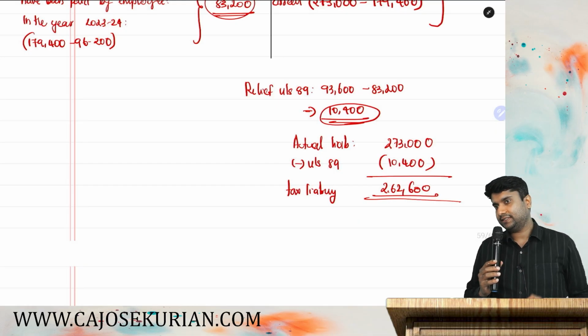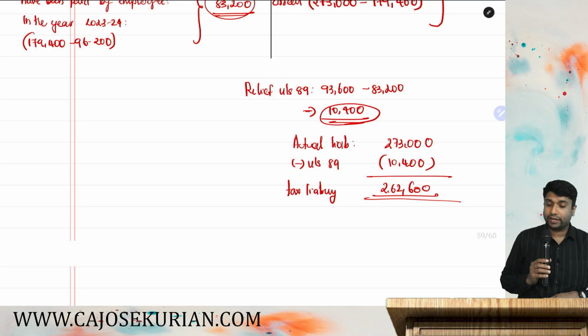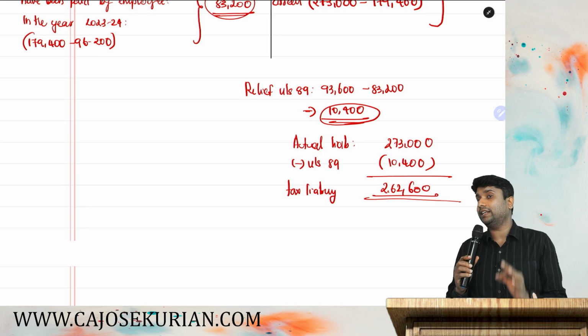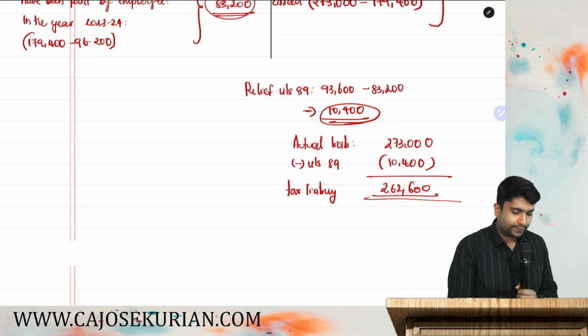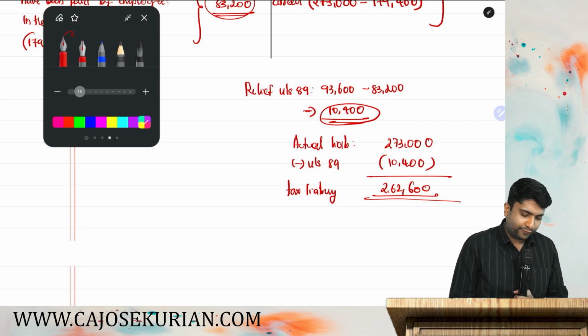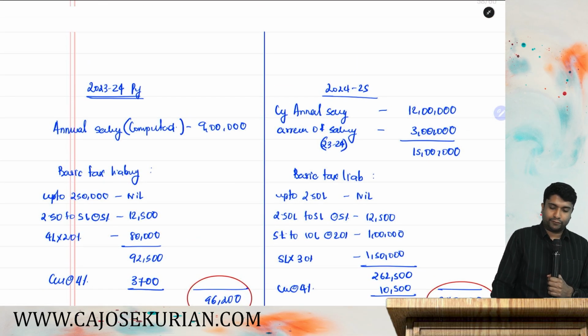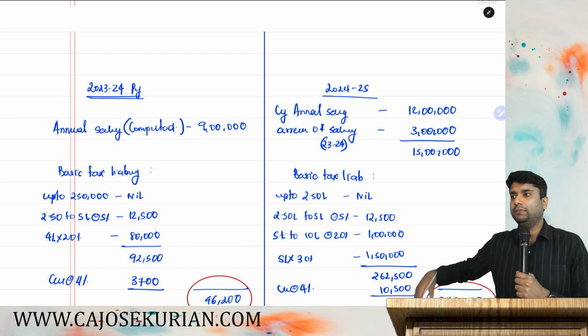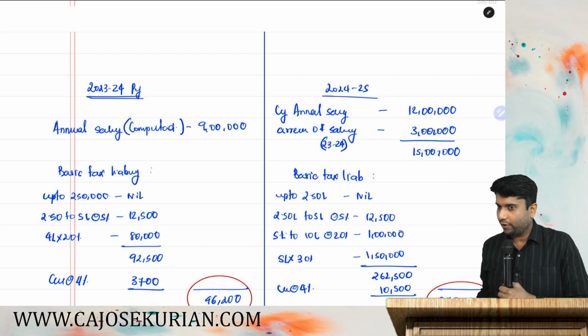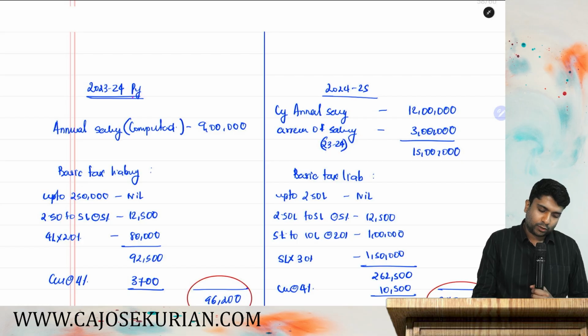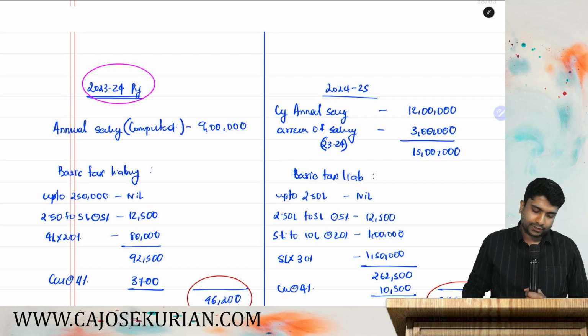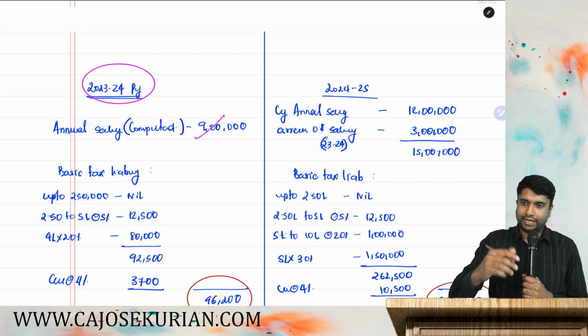Let's summarize everything. I want all of you to be super attentive right now. Listen, what are all the events that happened in this? We started from the arrear. There was some dispute between the employer and the employee, and hence, in the year 2023, the actual salary received by the employee was only 9 lakh.